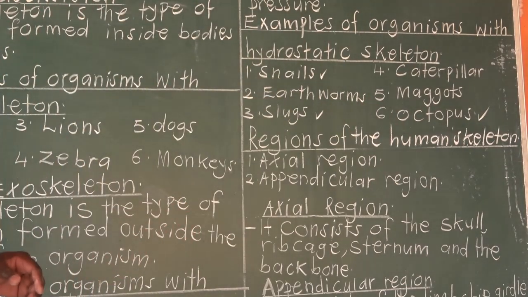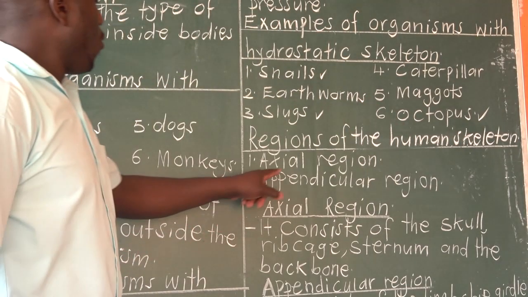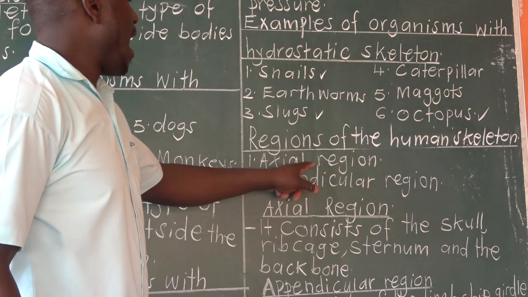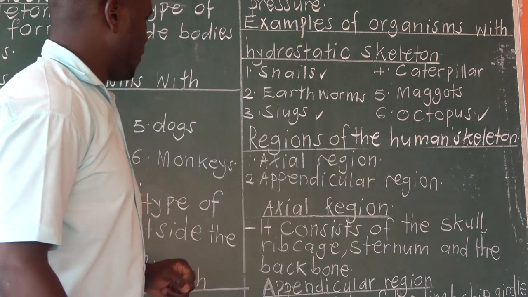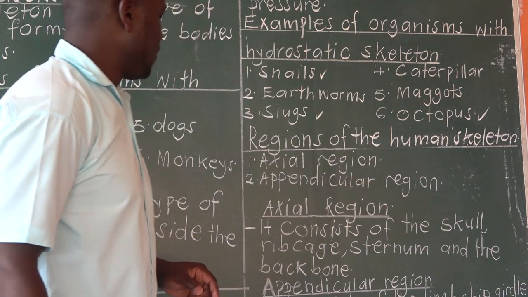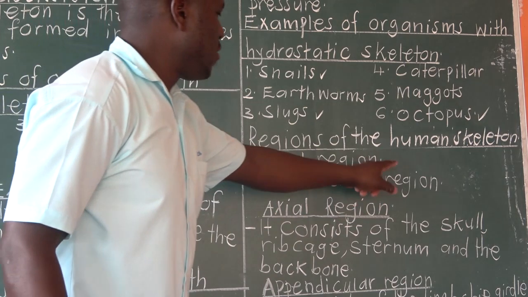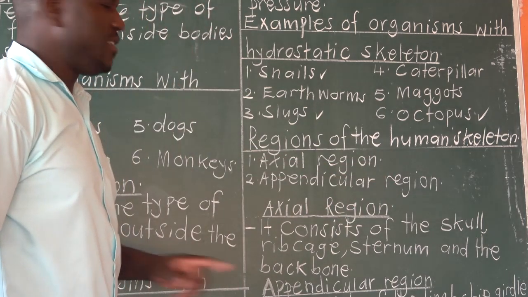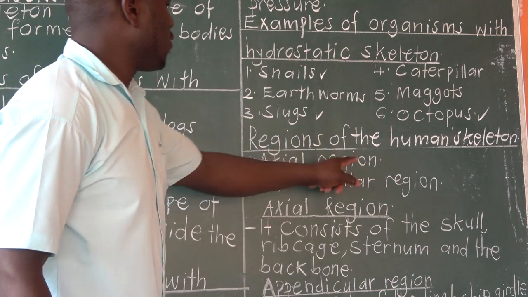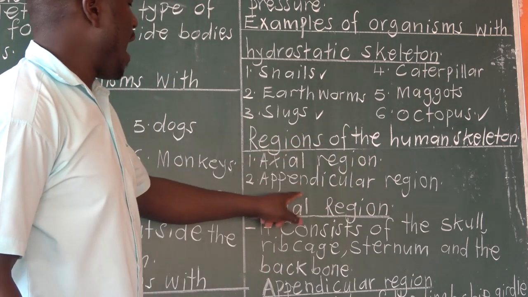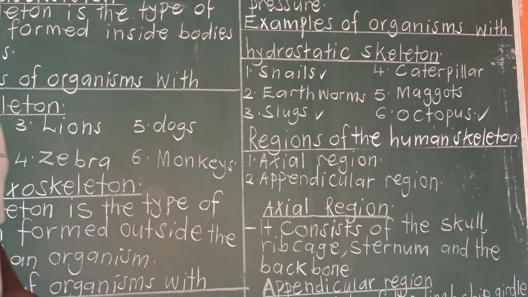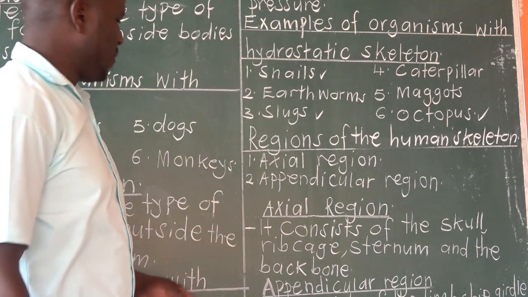Now, the human skeleton has 2 major regions. One is what we call axial region. Then number 2, appendicular region. I repeat, axial region, then appendicular region. Let's begin with axial region.